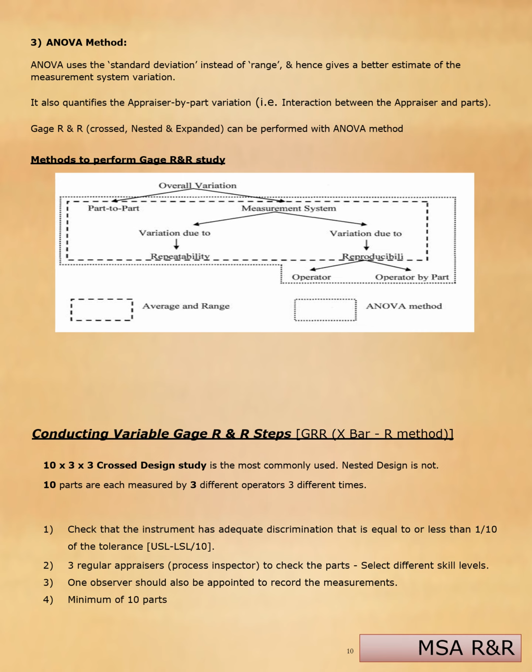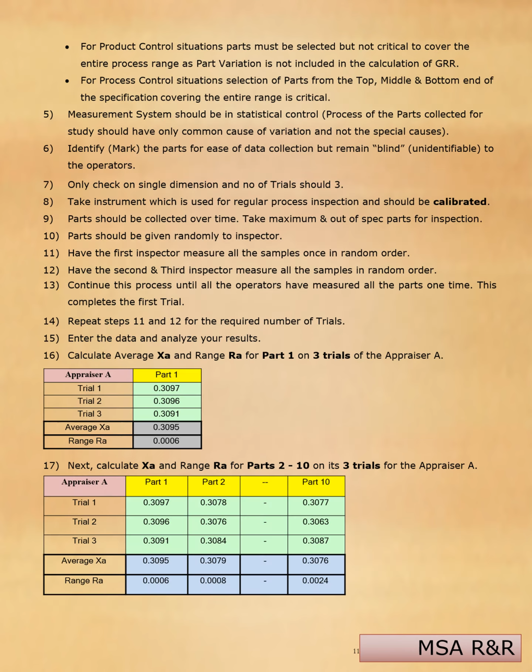Check that the instrument has adequate discrimination, that is, equal to or less than 1/10th of the tolerance. Take 3 regular appraisers, process inspectors to check the parts, but select different skill levels. One observer should also be appointed to record the measurements.